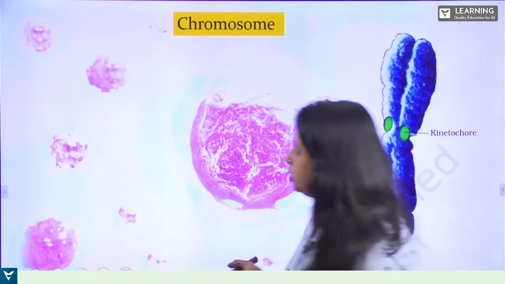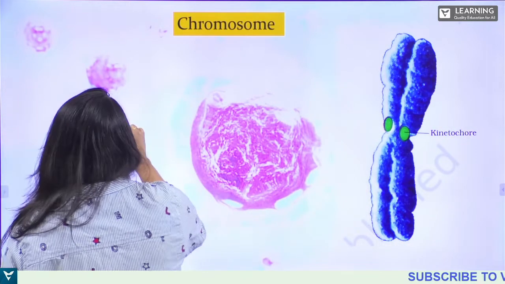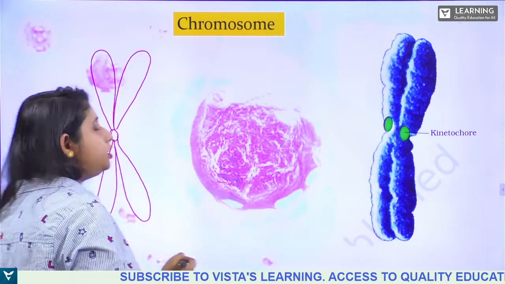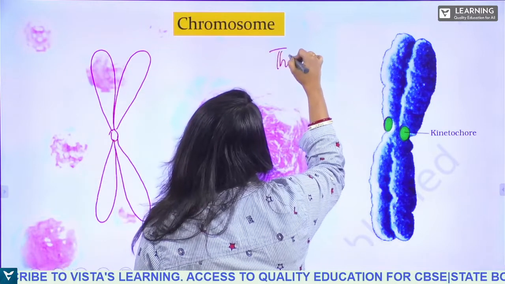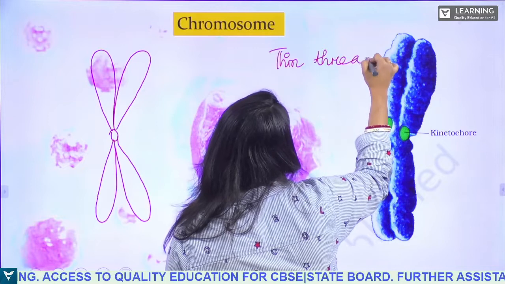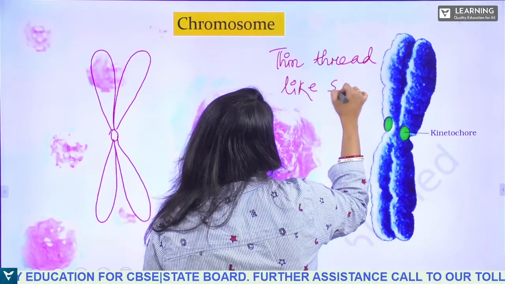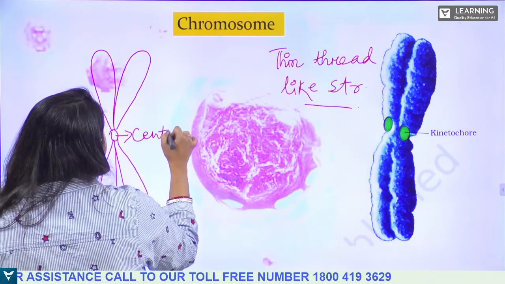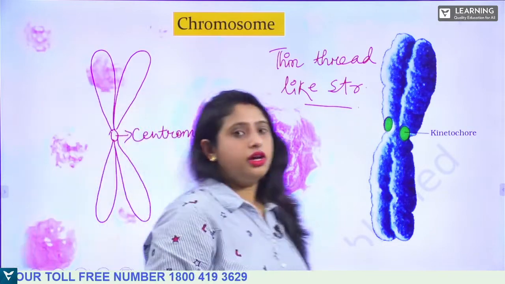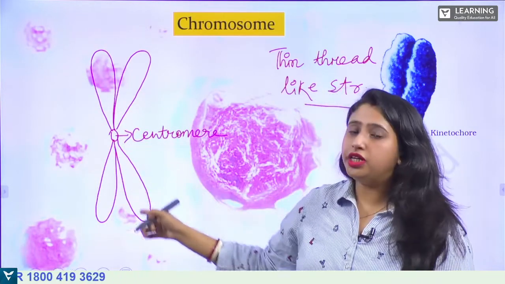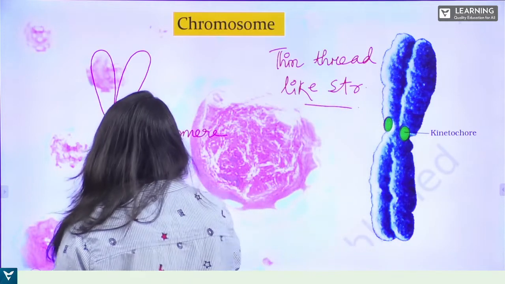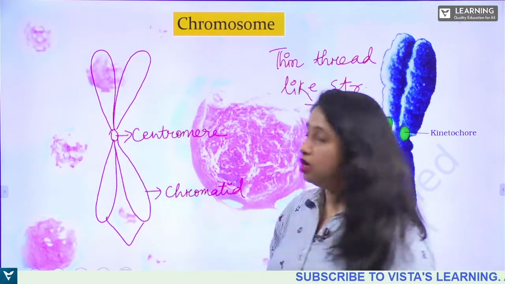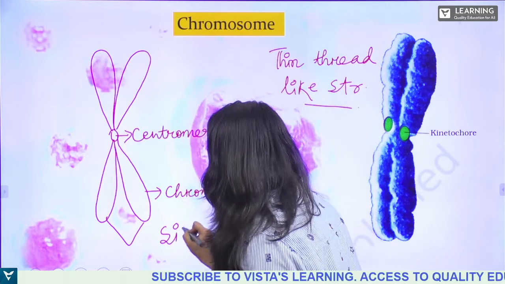Now, chromosome. Now you already know the structure of chromosome, right? So see, chromosome looks like this thin thread-like structure. So what are these chromosomes? These chromosomes are thin thread-like structure. These are the genetic material. It consists of centromere. The centromere is responsible for separating the chromatids. This is chromatid, right? So these two are called as sister chromatid, okay?